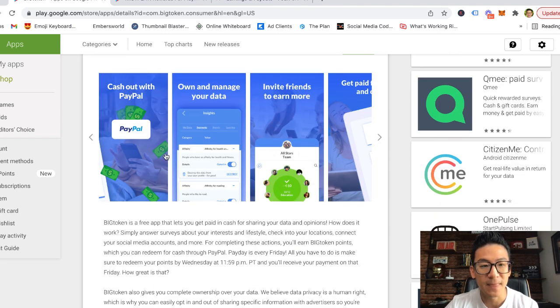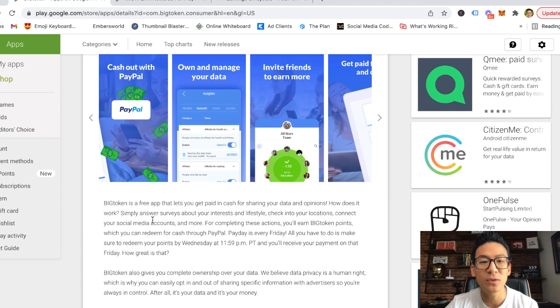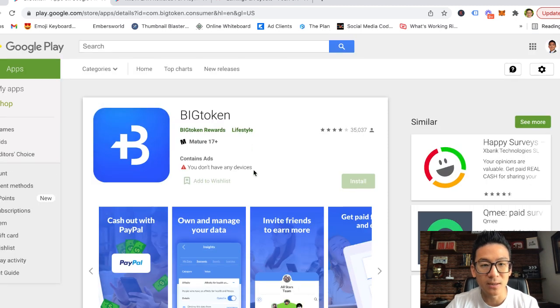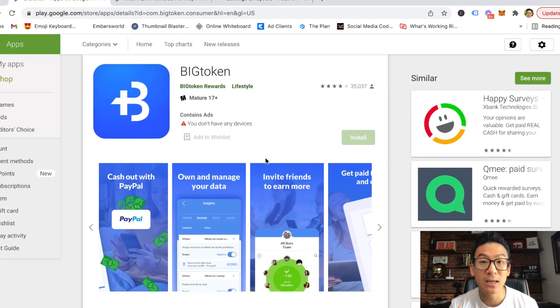And the way that it works is as soon as you download it, there's a few things that you can do. Okay, so this one is pretty unique. It basically will pay you for a lot of the personal data that you're giving them. So they want a lot of information on you. Now you can opt out anytime you don't want to give them this information, but please understand that with BigToken, they're specifically going to be collecting data on you. So if you feel uncomfortable about that, then BigToken is probably not the right app for you.